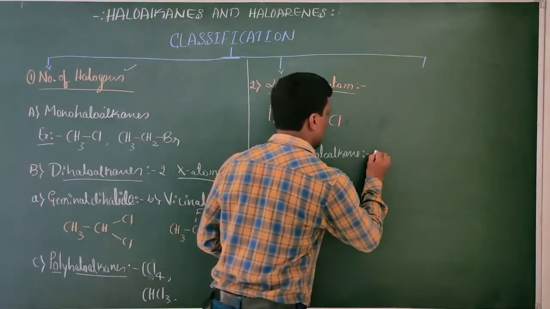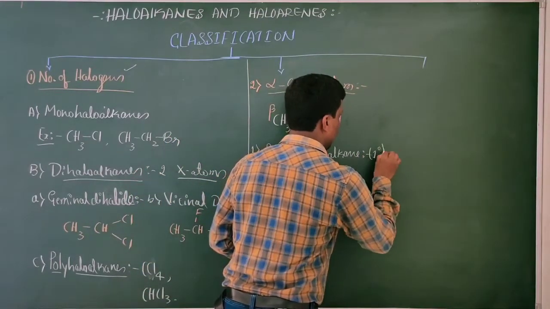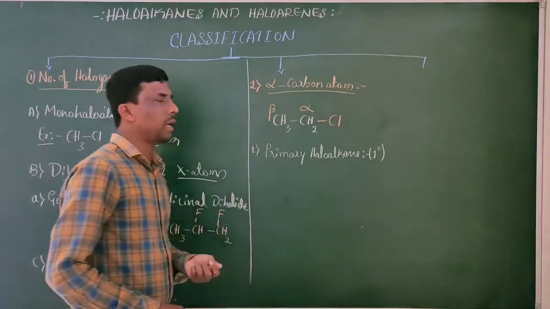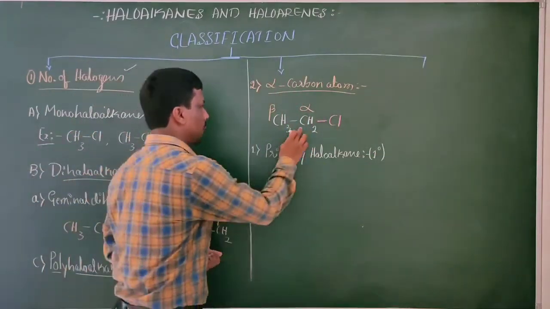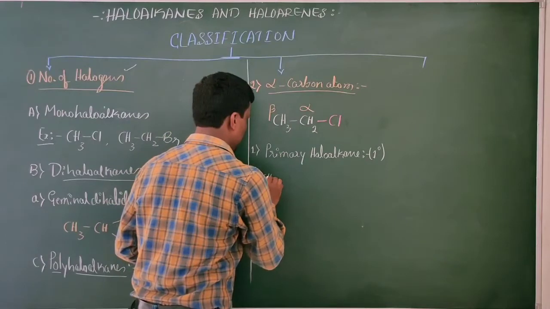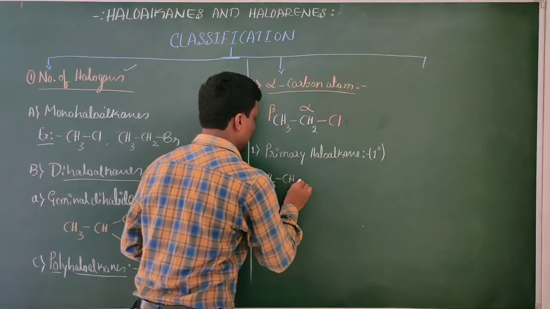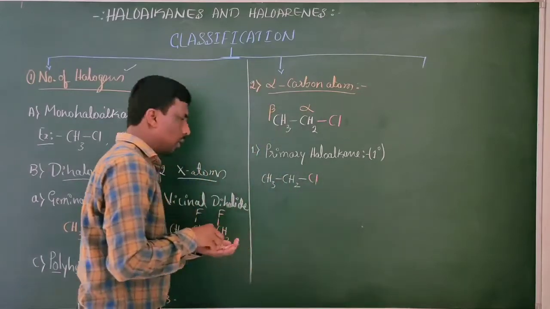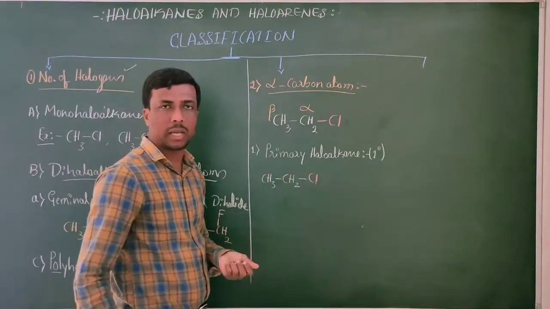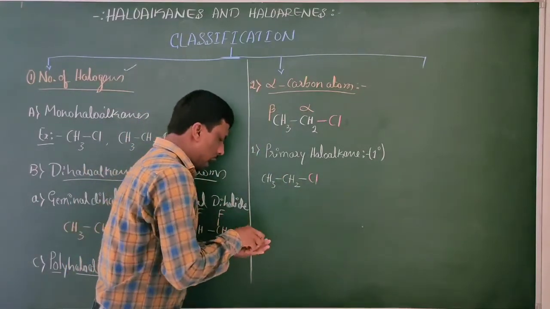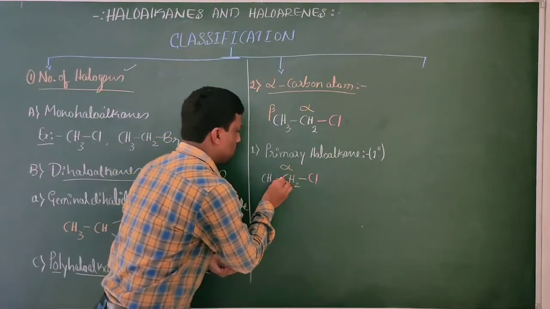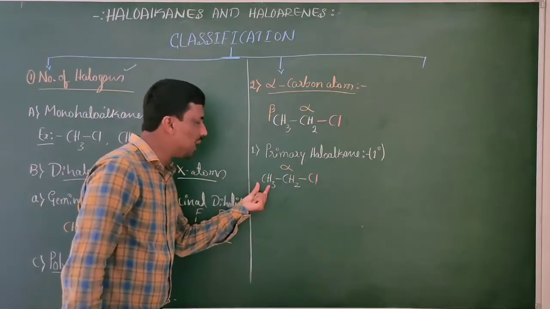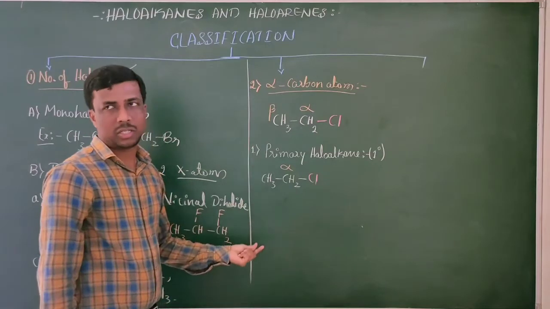It is indicated by 1 degree. This is primary haloalkane. Which is the example? This one is the example. Why is this called a primary haloalkane? It is the alpha carbon atom. To the alpha carbon atom, only one more carbon atom is attached.